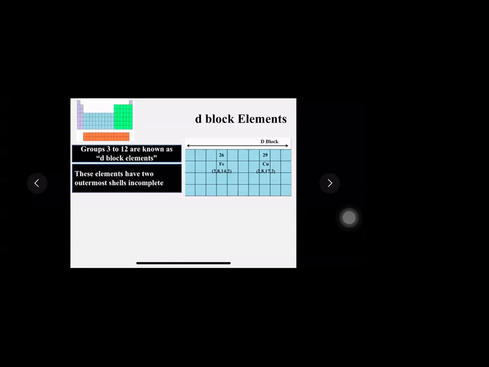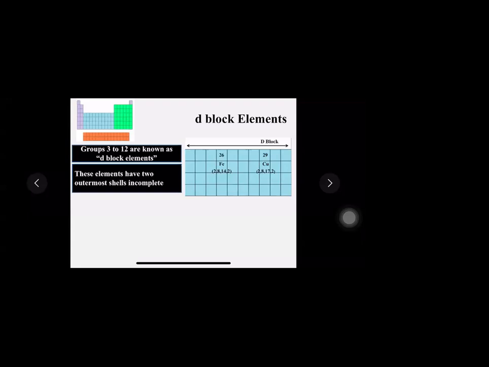Even though the third shell's capacity is 18, why didn't I put the 2 here? Because to become stable in nature and easily donate electrons, as iron being a metal, the 2 electrons jump from the third orbit and move to the next orbit. Because of this, the last 2 shells are incompletely filled. The 14 shell is incomplete and the last shell is also incomplete. So what do I conclude from this example of iron? That in D block elements, last 2 shells are incompletely filled.